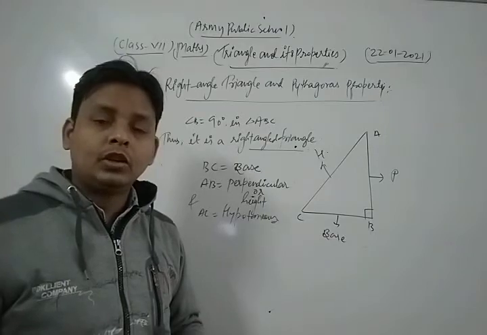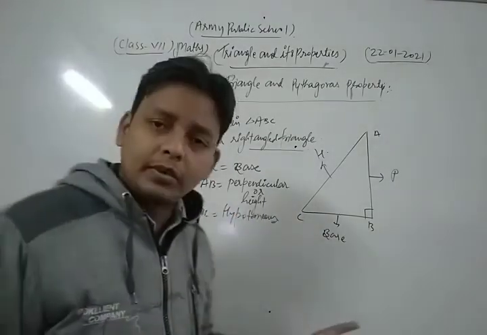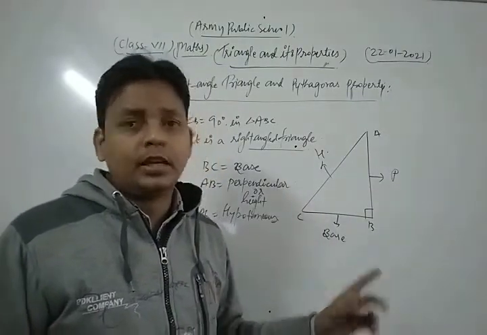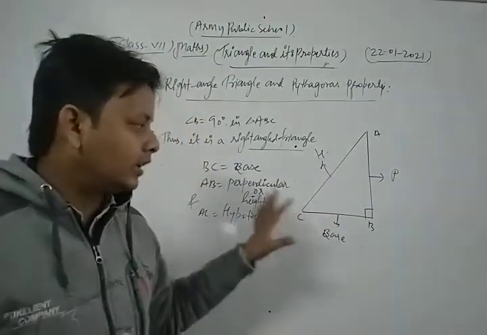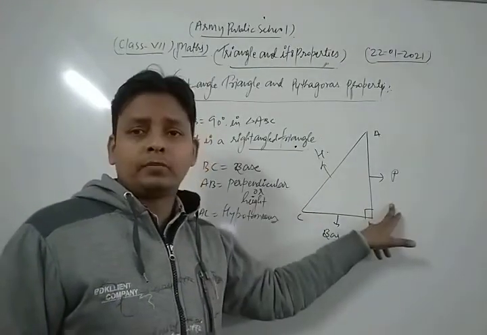Now what is the concept of the Pythagoras property? Dear students, according to the Pythagoras property, the square of the hypotenuse is always equal to the sum of the squares of its base and its perpendicular.